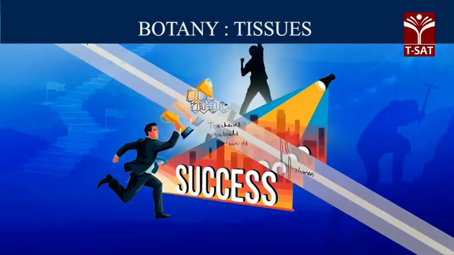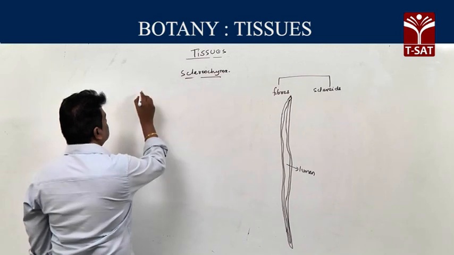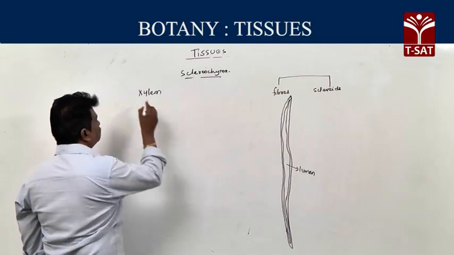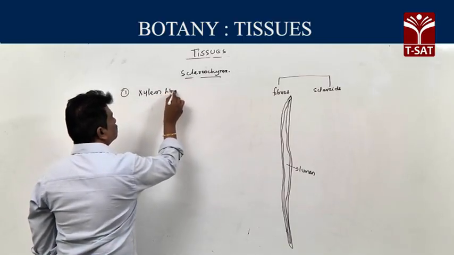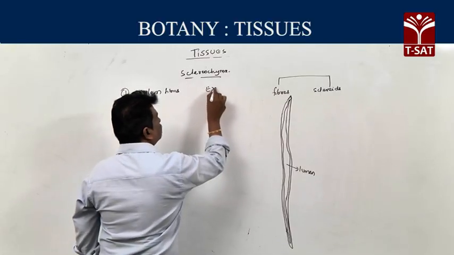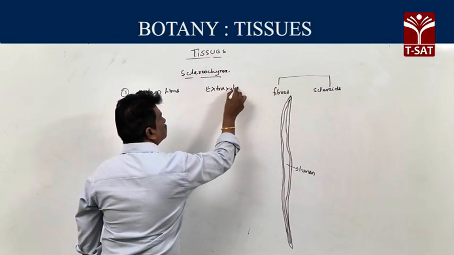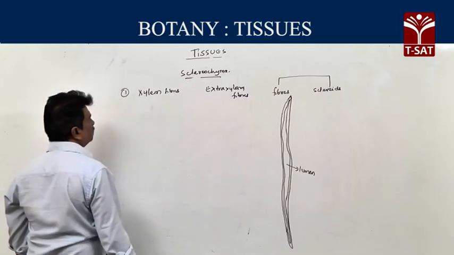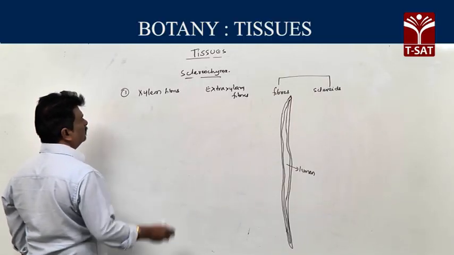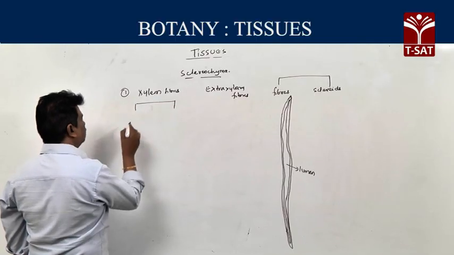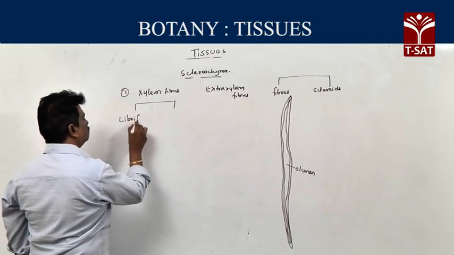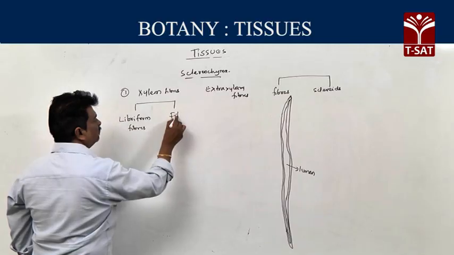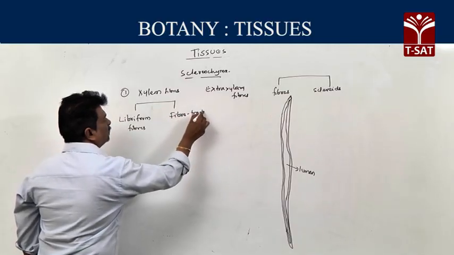Based on position, these fibers are divided into two types. One is xylem fibers and second one extraxylary fibers. Xylem fibers are present within xylem, and xylem fibers are of two types: libriform fibers and fiber tracheids.